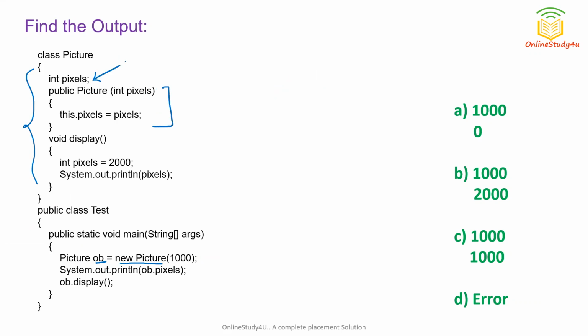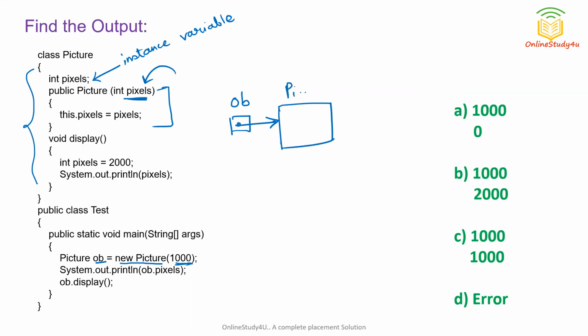It has one instance variable. Why do we call it an instance variable? Because we can access it through the object. When we create an object, this parameterized constructor will be called, and we pass a value into the pixels variable. So where will this 1000 be stored? If I show you diagrammatically, this ob references an object of which class?